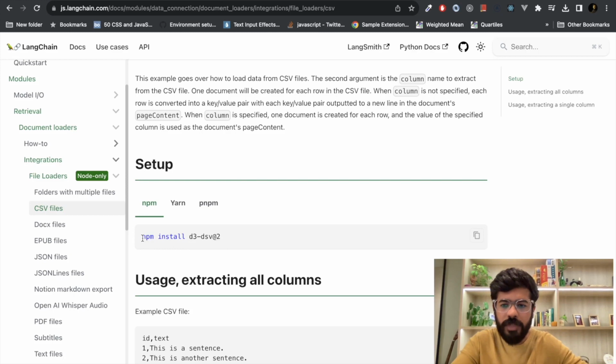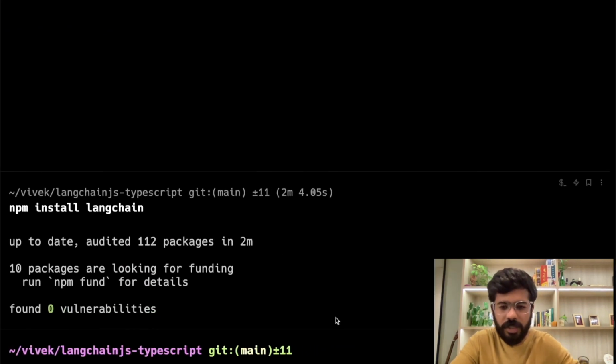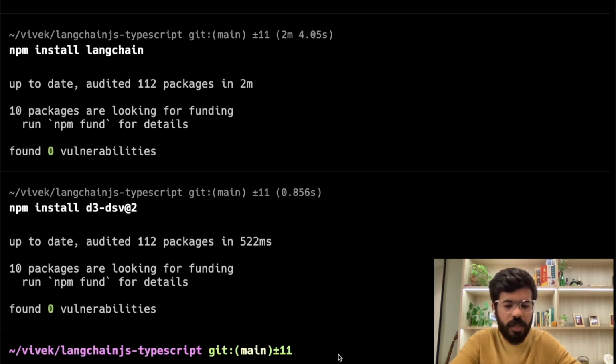So we need to first install this package. LangChain is already installed. We'll go here and install this package also. This is also installed for us.